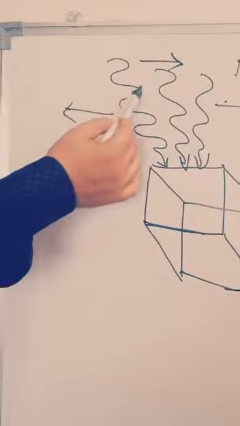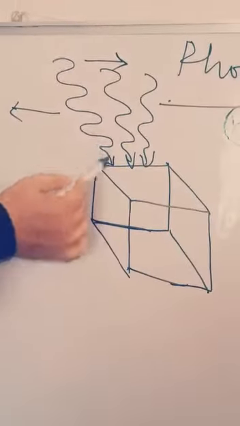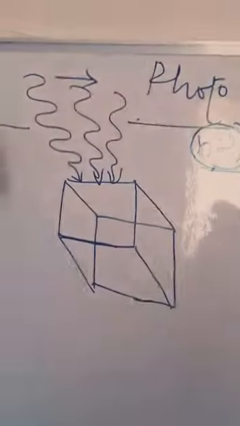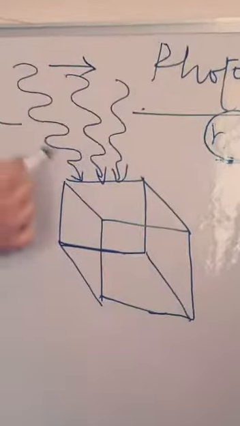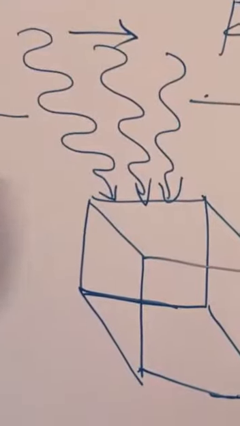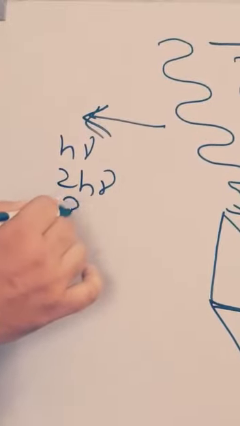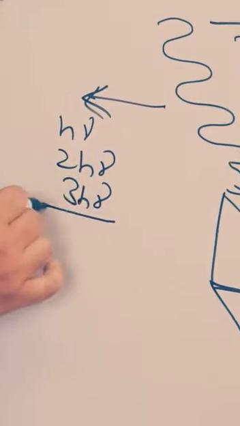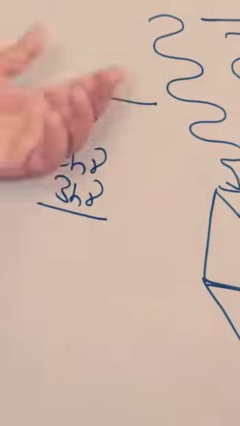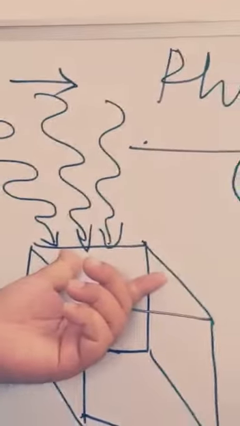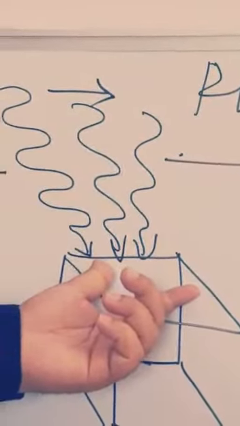Now what will happen? Initially, let's suppose this is the radiation which occurs through the solar energy. These are the photons whose energy may be either h nu, or 2h nu, or 3h nu. Then initially, first of all, it will strike the surface of the metallic sheet.